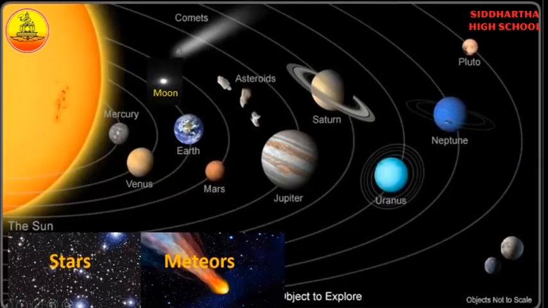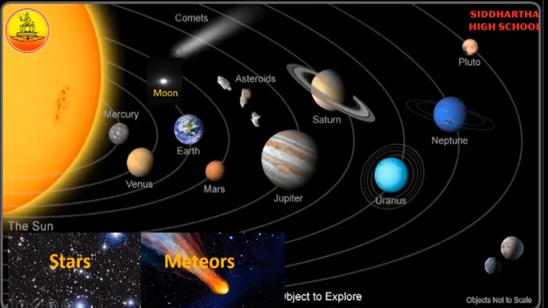What is this, children? Yes, it is the solar system. What will be there in the solar system? Planets, asteroids, comets, satellites, stars, meteors, etc. will be there in the solar system. So anything related to the sun is known as the solar system. The sun's family is called the solar system. Who are the family members of the sun?